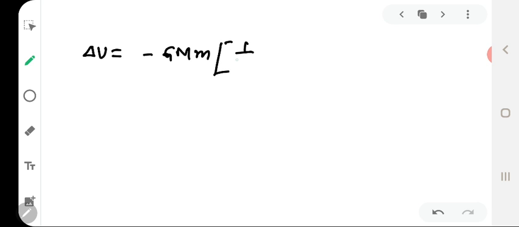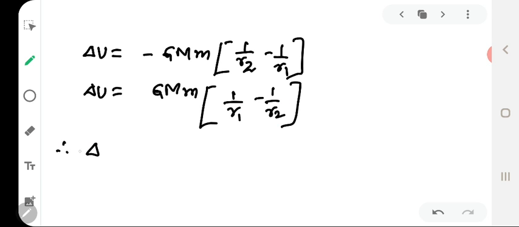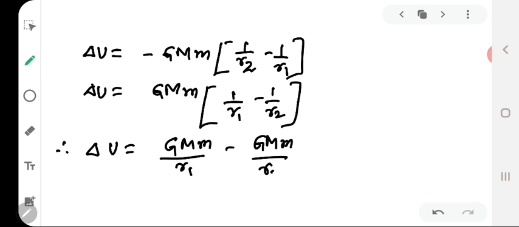On substitution we will get 1 by r2 minus 1 by r1. If we include the negative sign inside the brackets, we will get 1 by r1 minus 1 by r2. So therefore delta u will be equal to GMm by r1 minus GMm by r2.